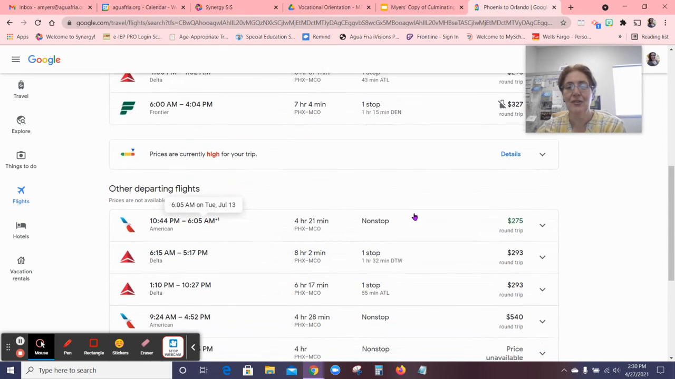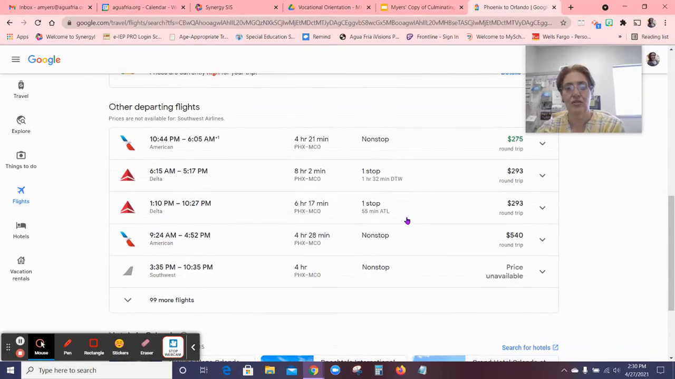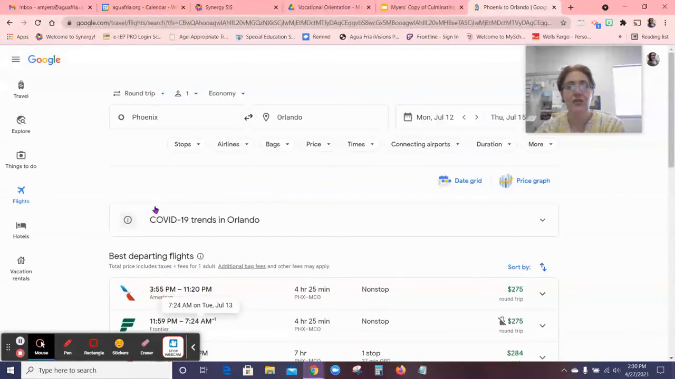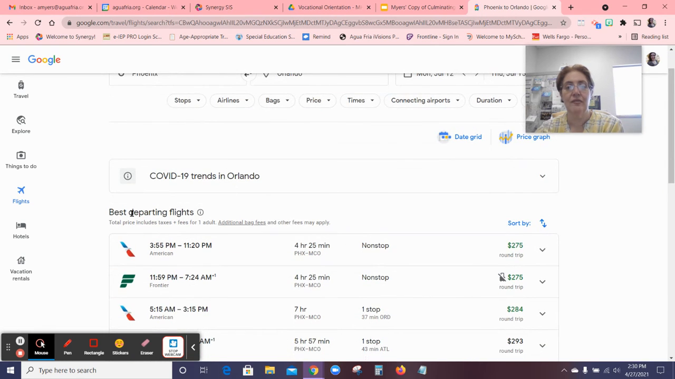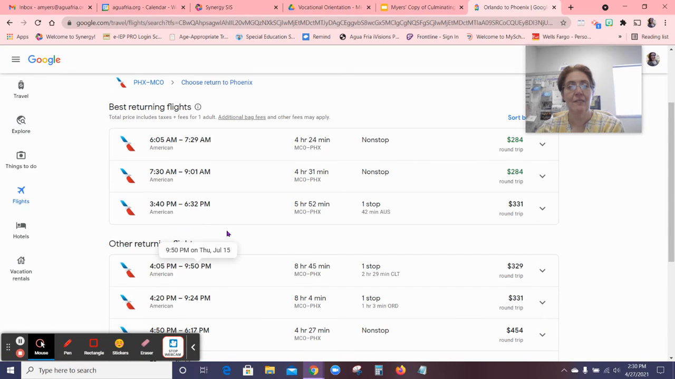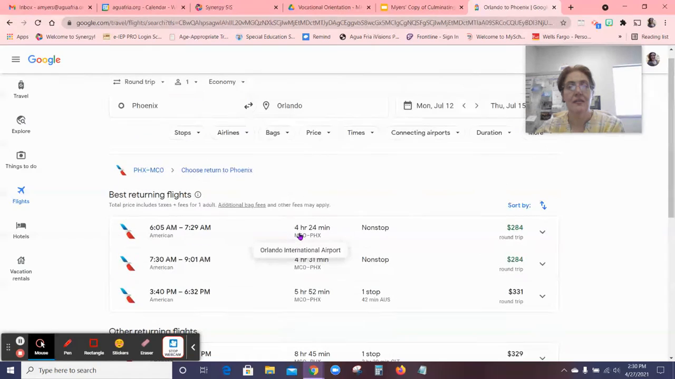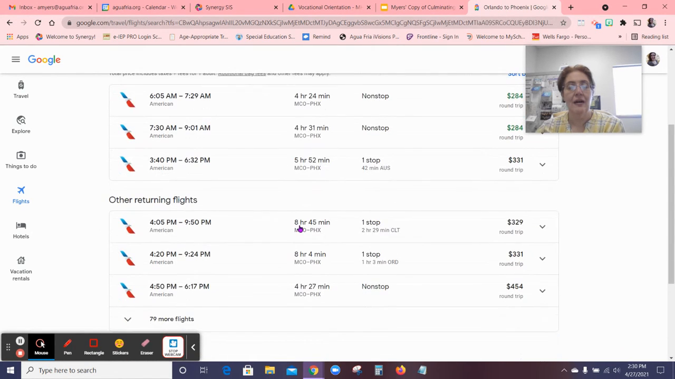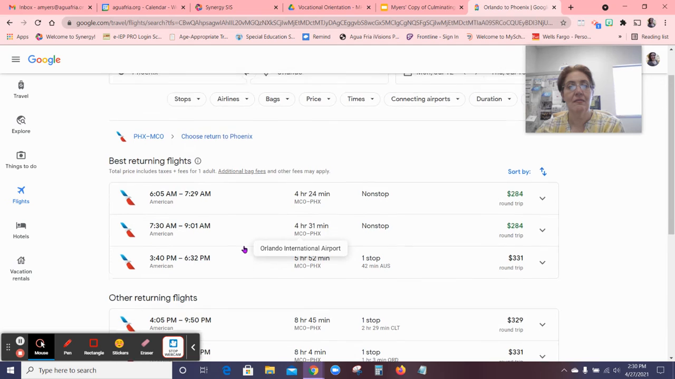Here's some others. There's a whole bunch of flights that you can choose from. So what you want to do is make sure that you choose your best departing flight. Departing would be from the airport that you're leaving from, which would be Phoenix. I want to take American Airlines. I like traveling early in the morning, so I'm going to choose this one right here, 5:15, Monday, July 12th.